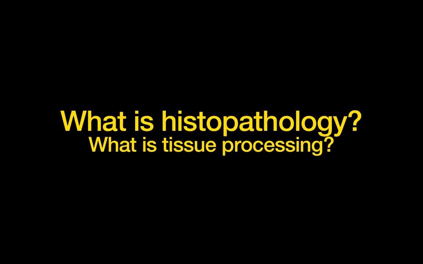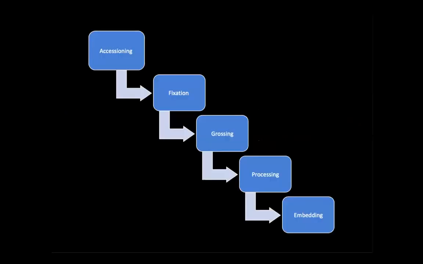The steps of tissue processing are accessioning of the specimen which you send from the OT in the lab, the fixation of that tissue for a minimum period of 6 hours in formalin, and the grossing of the tissue, which is basically selection of appropriate areas for study, because naturally if it's a large tumor which measures 5 centimeters or 10 centimeters, we cannot study the entire tumor under the microscope.